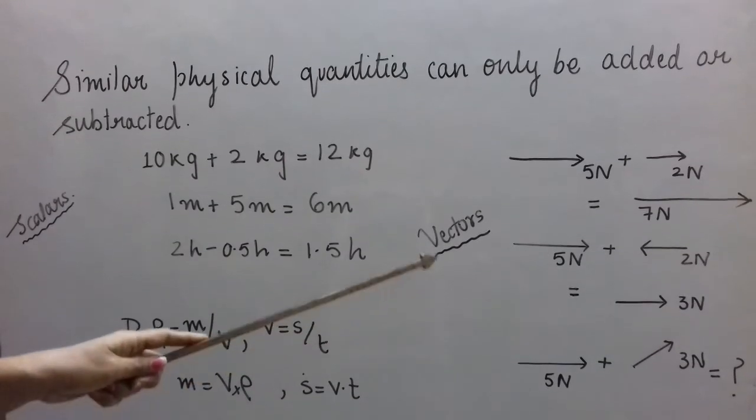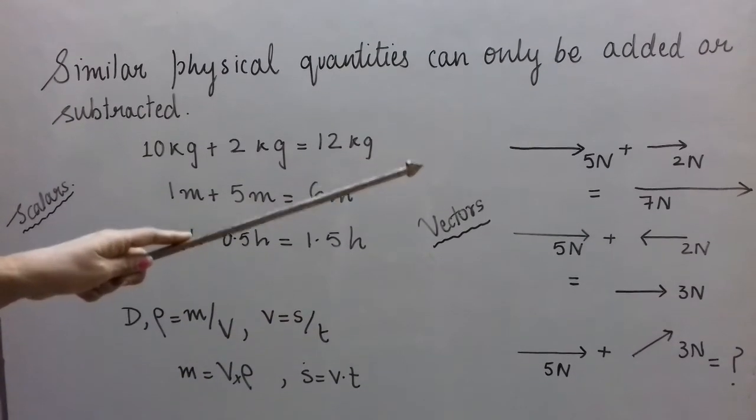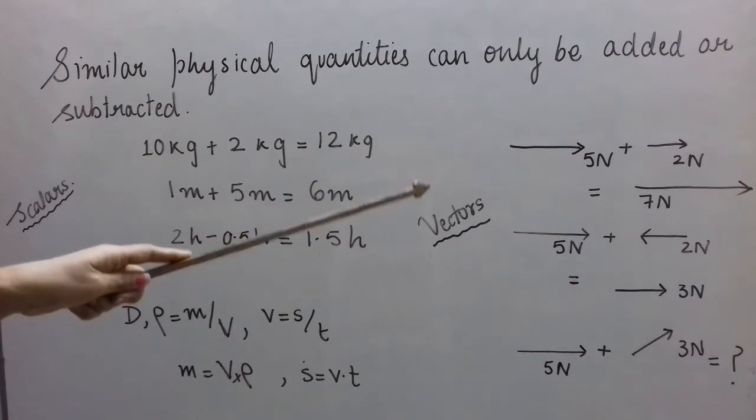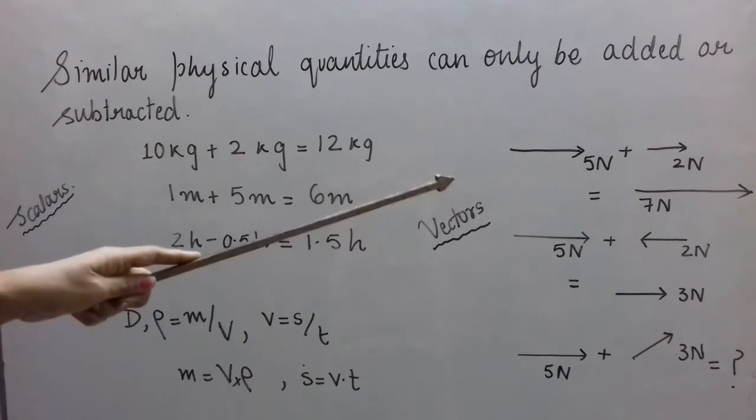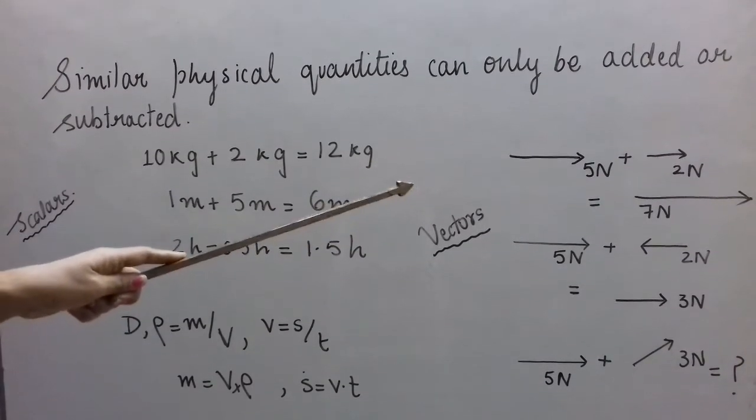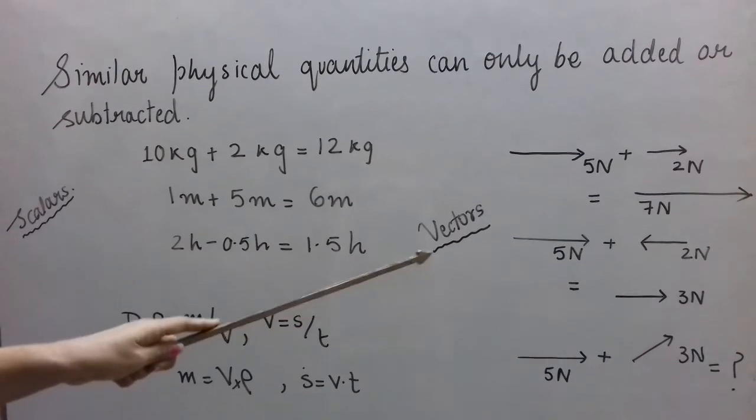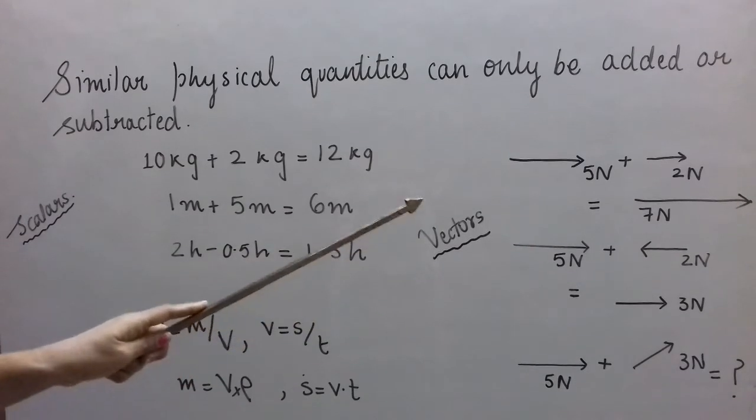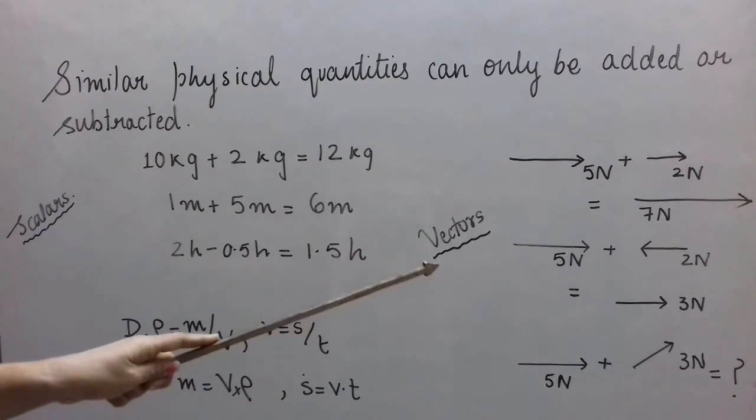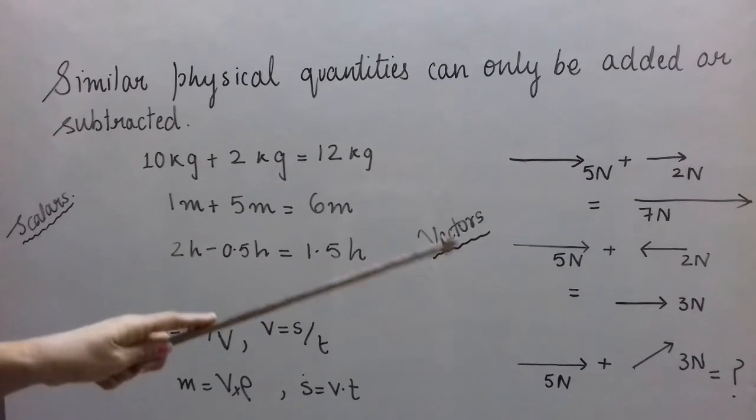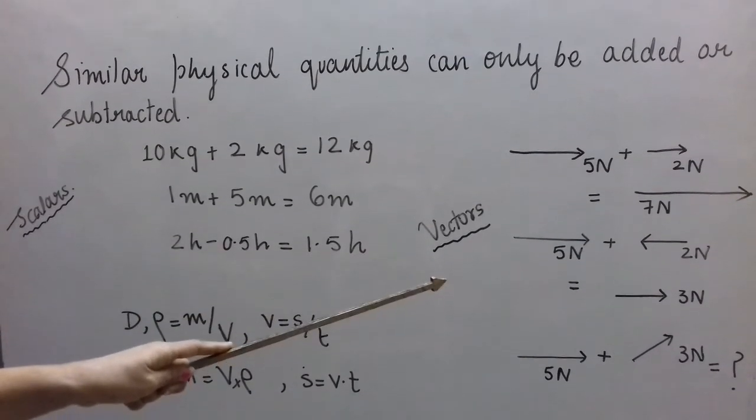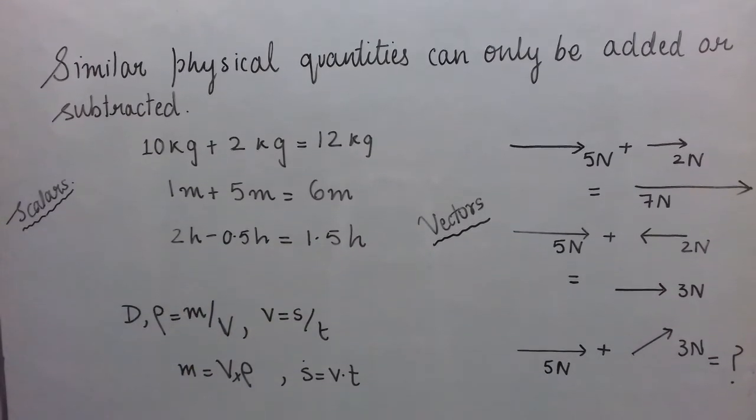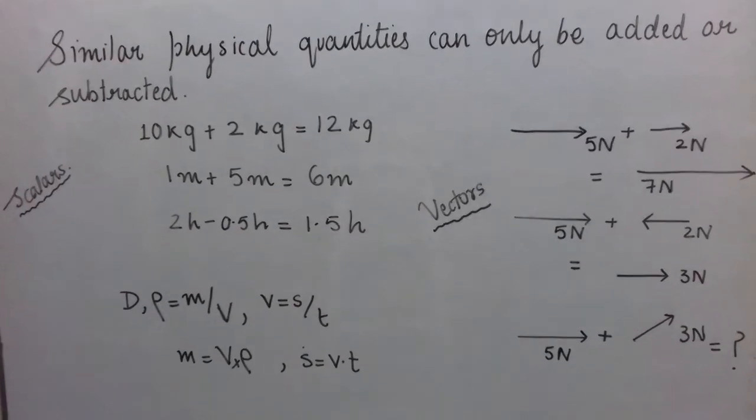Now, similarly, when we talk about subtraction, in the first case, 5 Newton and 2 Newton in the same direction, when we subtract, we get 3 Newton along the direction of 5 Newton. And when 5 Newton and 2 Newton are in opposite directions, when we subtract them, what will the answer be? You will be surprised. Although we are subtracting, the answer will be 7 Newton in the direction of 5 Newton. I am not here to teach you now how to subtract vectors.